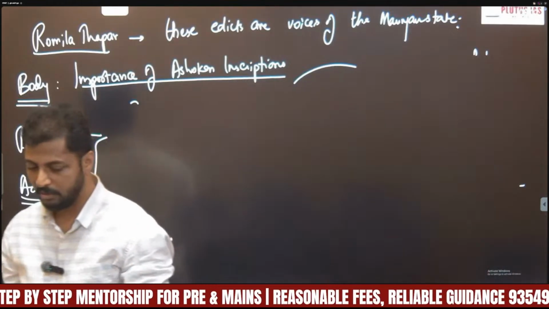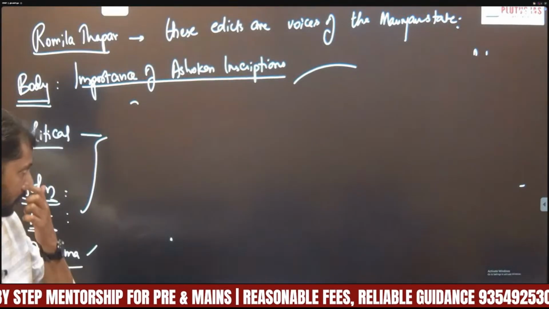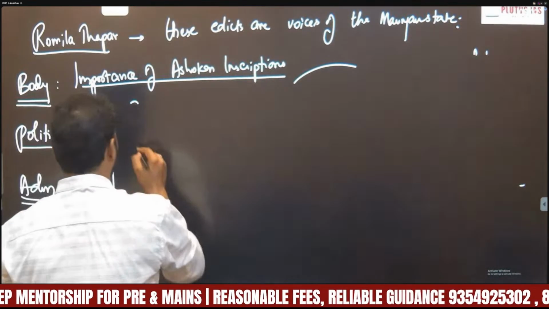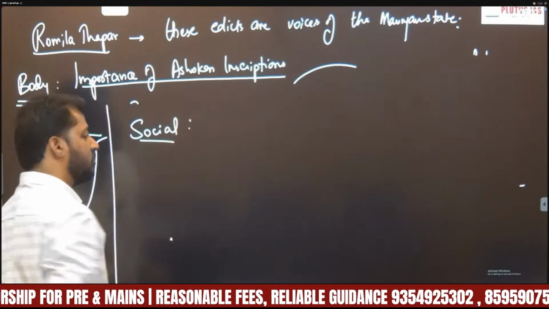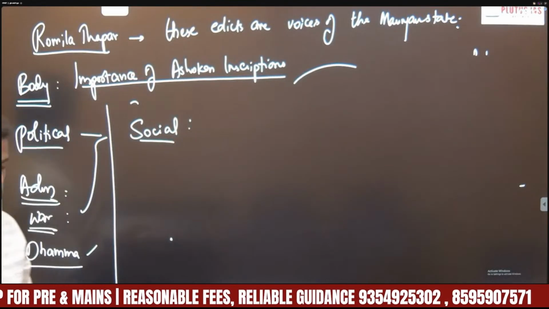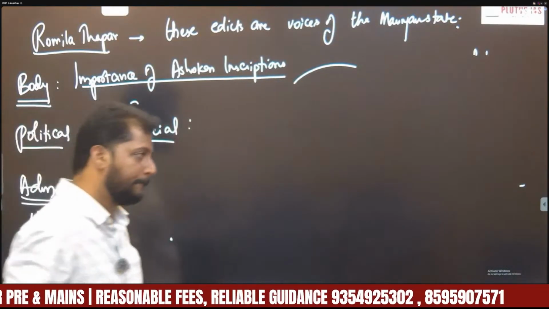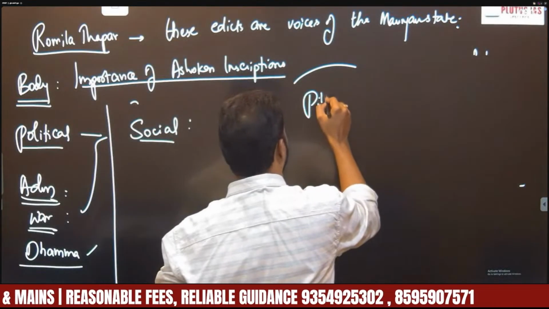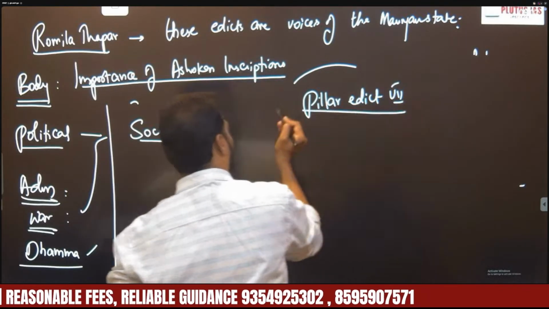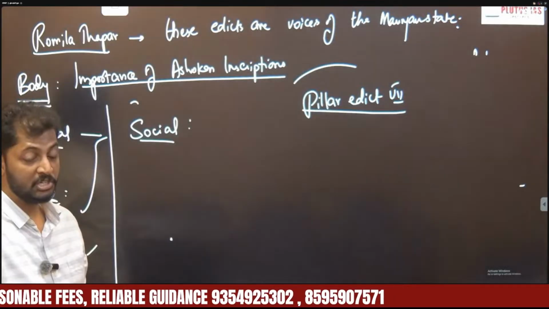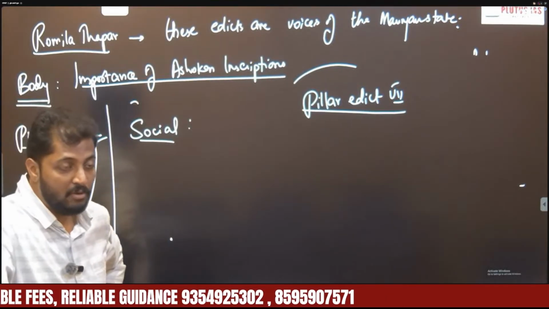So that is another information that comes from Ashokan edicts. Similarly, coming to social aspects, these Ashokan edicts, especially Pillar Edict 7, mention various social welfare measures of Ashoka.